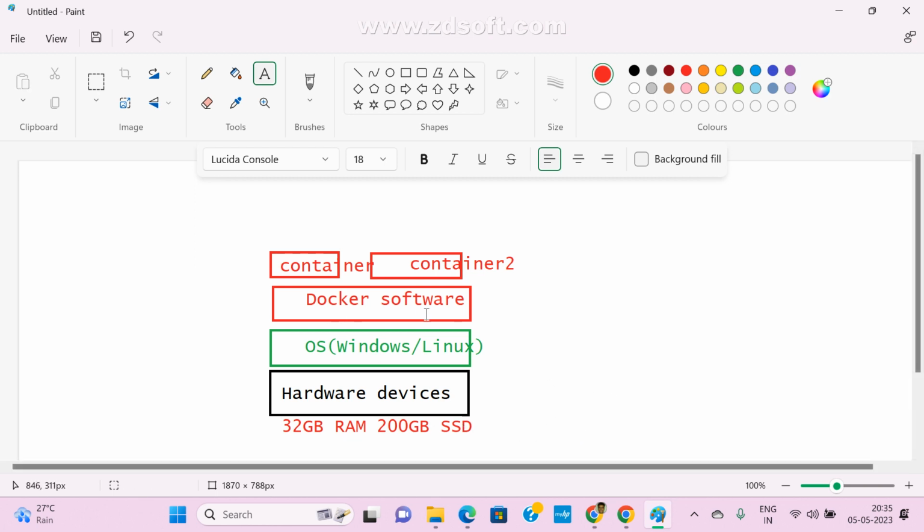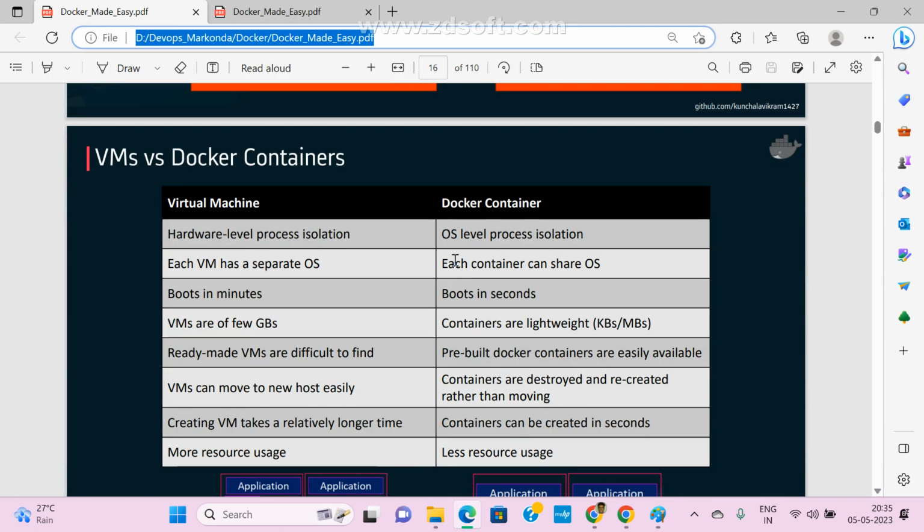If you install Docker software, do you need to mention any specific range for this software? No. This is OS level isolation, that is the meaning here. But this is hardware level process isolation, where again we need to give some space and all.